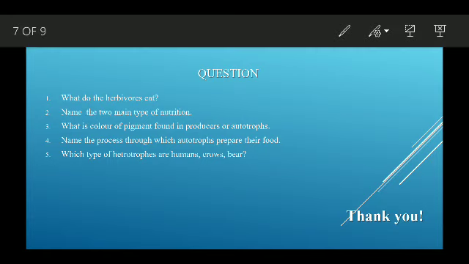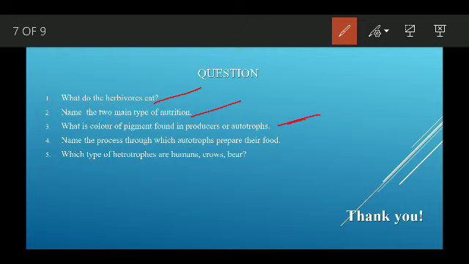Okay, so tell me some questions for you. What do herbivores eat? Then, name two main types of nutrition. Then, what is the color of the pigment found in producers?